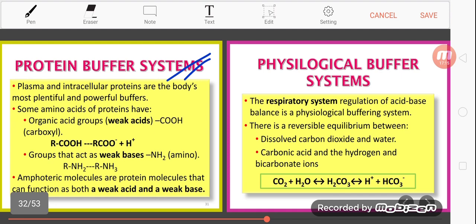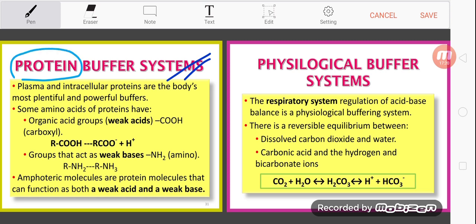Okay, lastly, the third buffer system, the protein buffer system. Inside the cell we have many types of protein, so those proteins can act as a protein buffer.